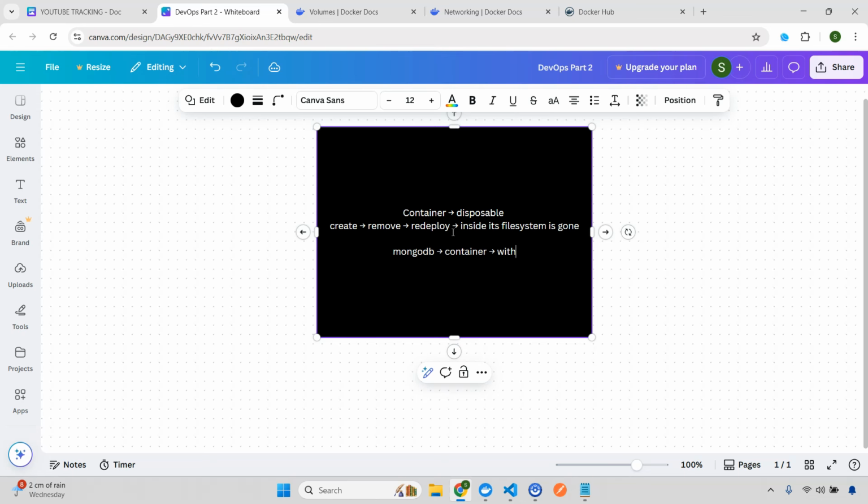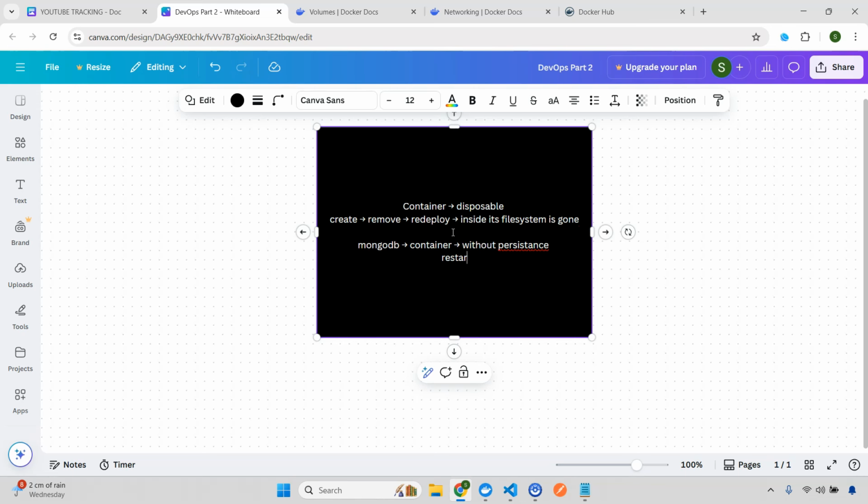What will happen? You add a few users to the database, then you restart the Mongo container, consider this is the name of that container. What will happen? All of your data will vanish, and this will break your real world application immediately.